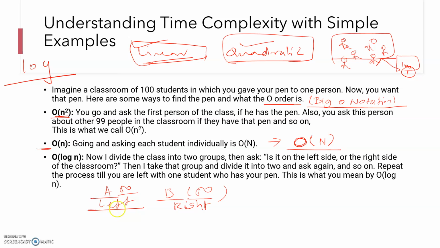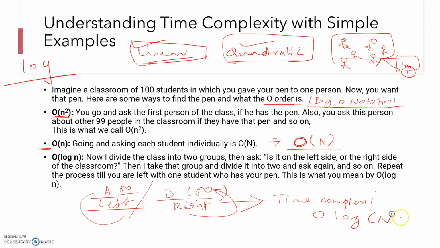Now you are going to search for the pen in the left hand side as well as in the right hand side, dividing into two halves and searching the data until you get the pen. In this case, the time complexity of the program is going to be O of log n.